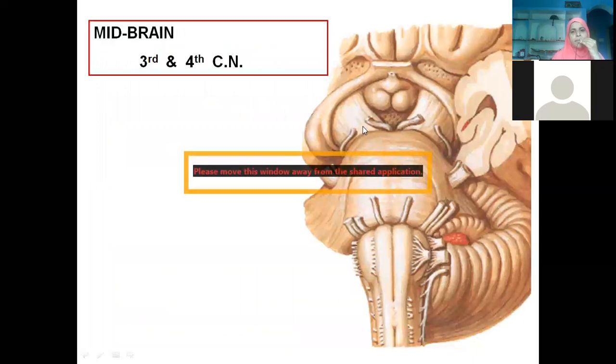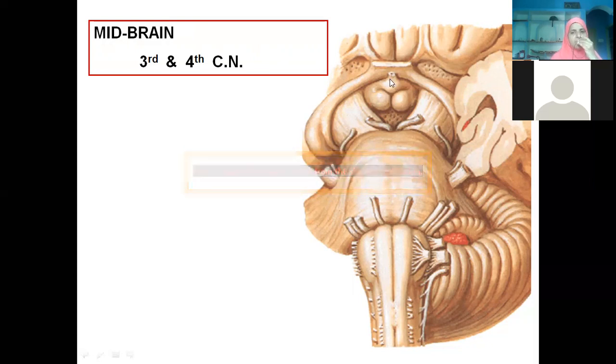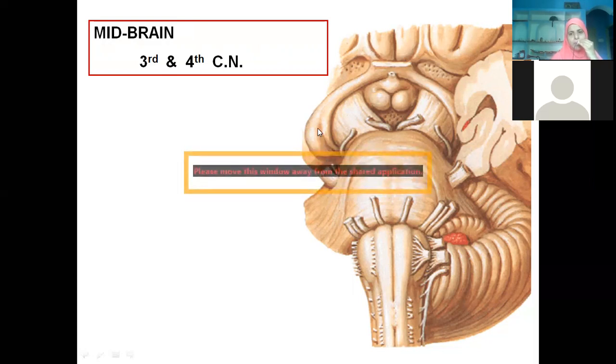Now, see, this is the midbrain. This area is the interpeduncular fossa. Yesterday also, when we were doing some topic, this word came up. This particular area is called the crus cerebri. These are the two mammillary bodies. This is the pituitary stalk, the infundibulum. Then we have the optic tract. This egg-shaped structure is the optic chiasma, and its further continuation is the optic tract. This is the anterior perforated substance, and this is the posterior perforated substance.